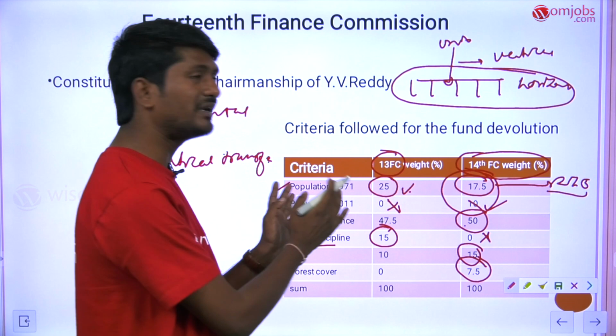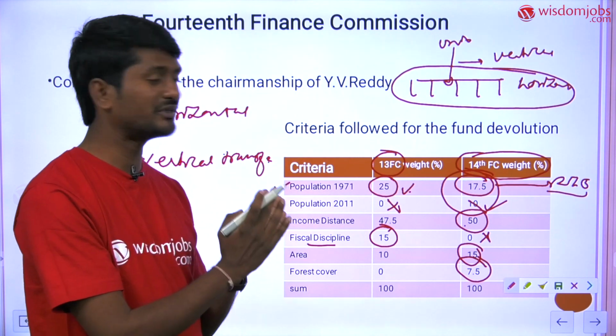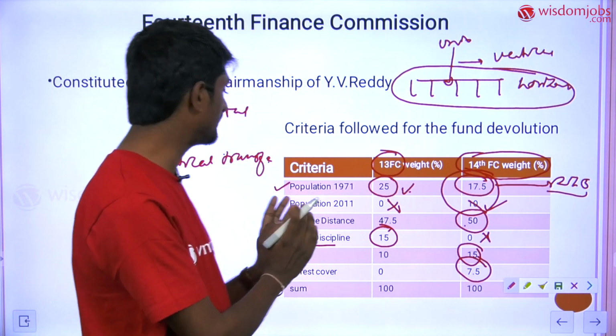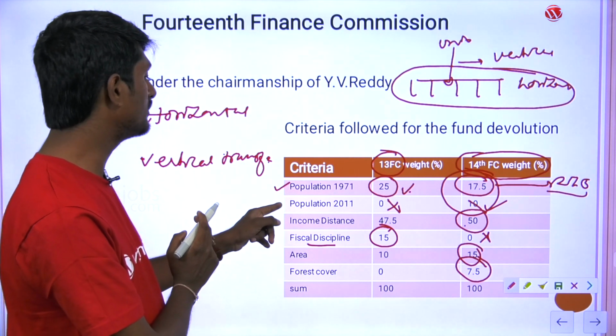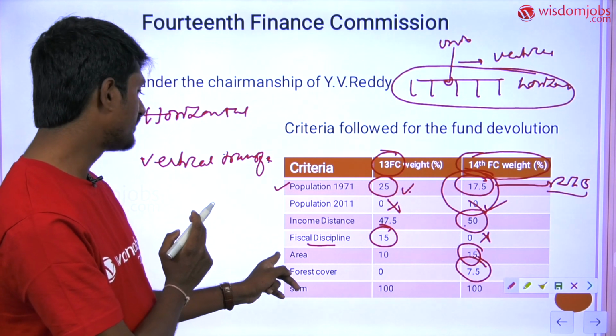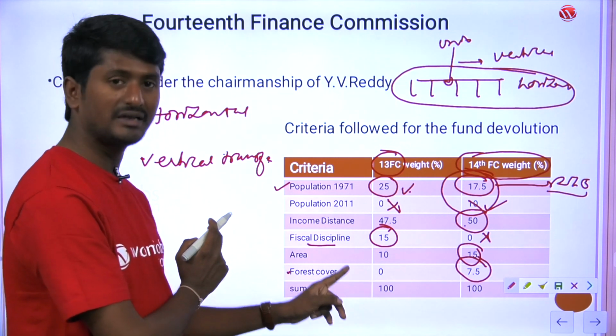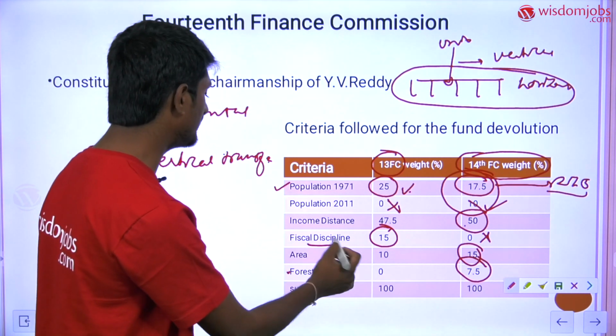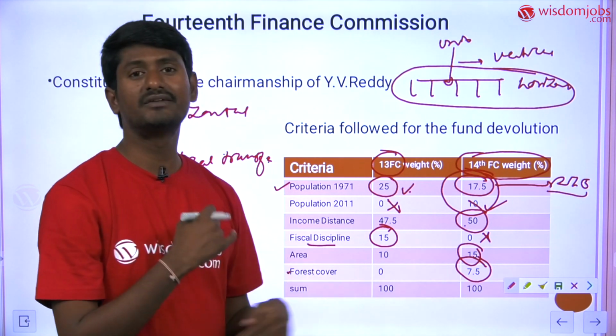In this way, the 14th Finance Commission has departed from the 13th Finance Commission in three issues majorly. For example, in the case of the 2011 population it has given weightage, with respect to forest cover it has given weightage, and with respect to area it has given more weightage.